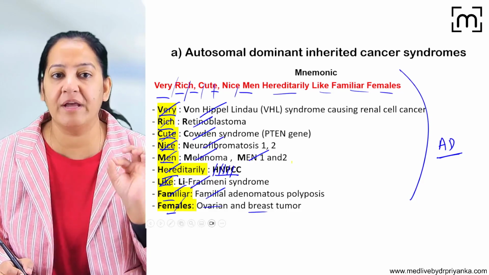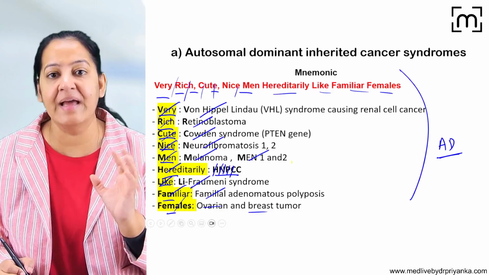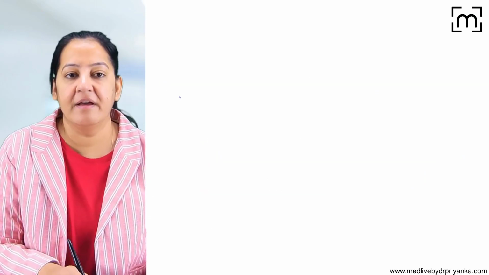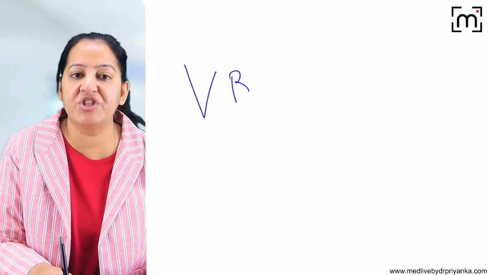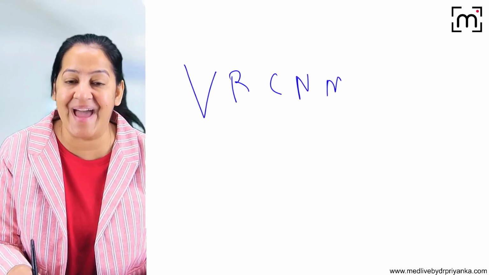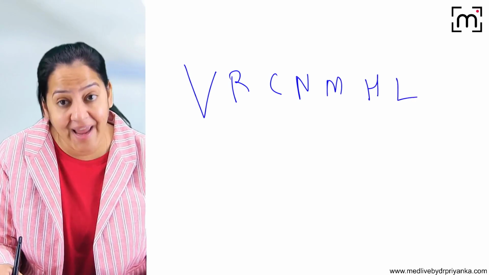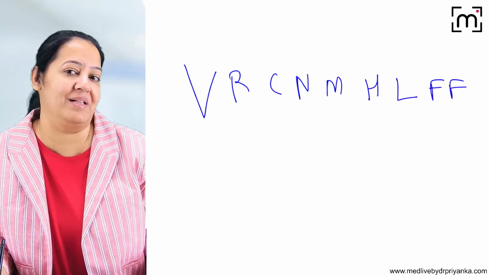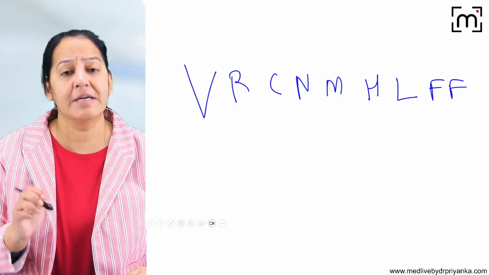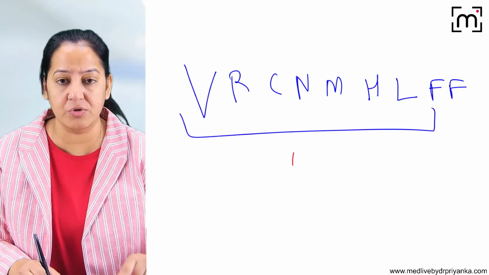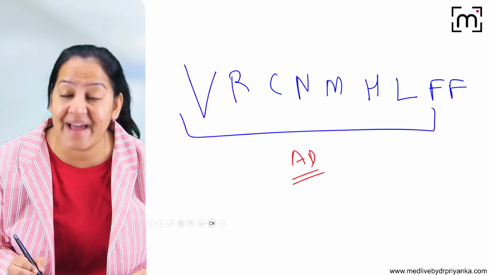So please learn the mnemonic: very rich, cute, nice man, hereditary like familial female. I will write it again. So this is the mnemonic. If you can write the mnemonic, saying the full form is very easy. So learn the list. They all are autosomal dominant hereditary cancer syndromes.